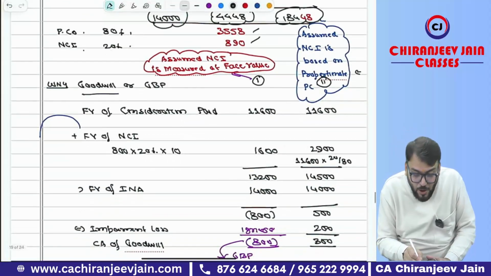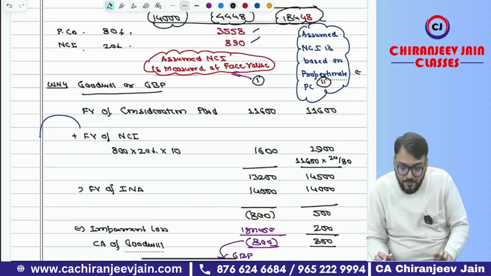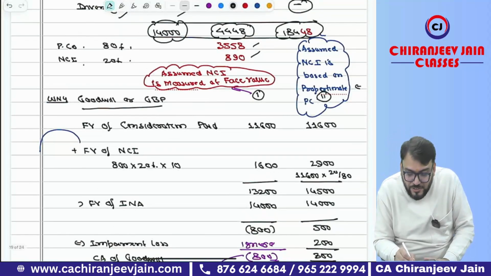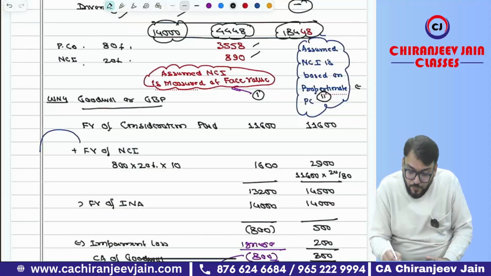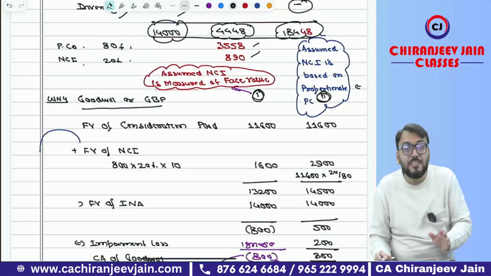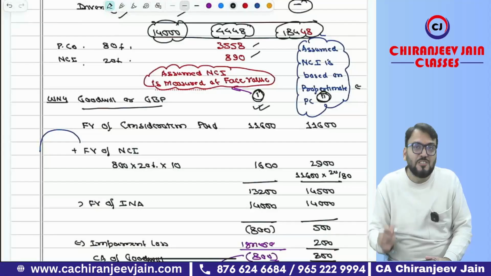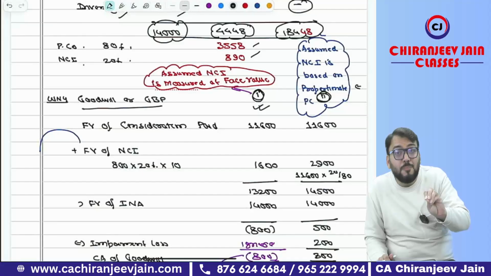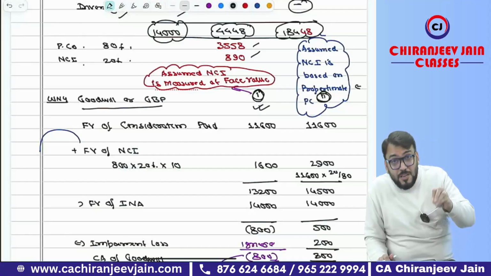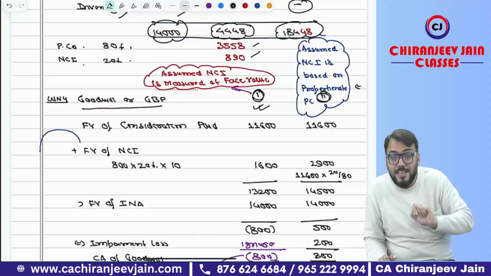Now we'll come to goodwill or gain on bargain purchase. Here there are two assumptions for NCI calculation. First assumption: assume NCI is measured at fair value. Second assumption: assume NCI is based on proportionate share of net assets. I have taken these two assumptions, so first solution, second solution based on your assumption. Of course, from my point of view, you have done the first one only. But in the first one, there is a gain on bargain purchase. The goodwill impairment point in the question you need to ignore. Because of that, one doubt came in your mind, and in my mind, as to why the impairment point has been given.